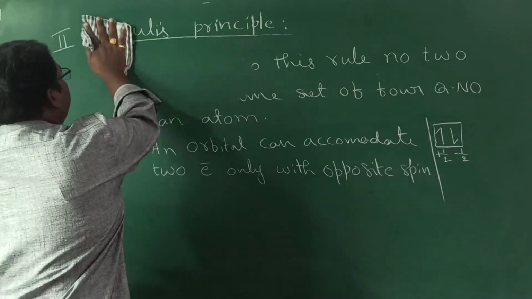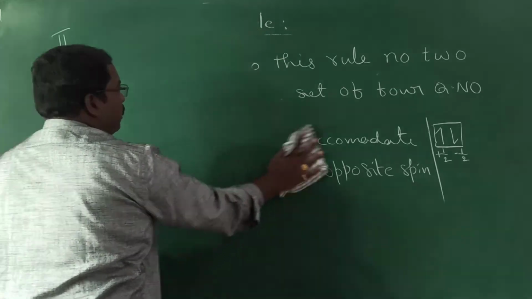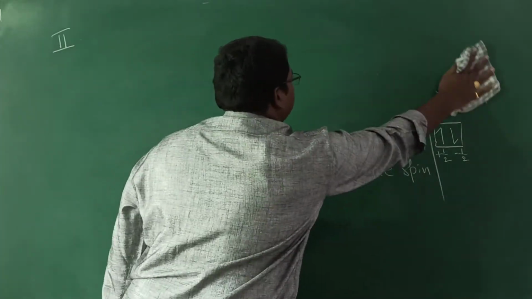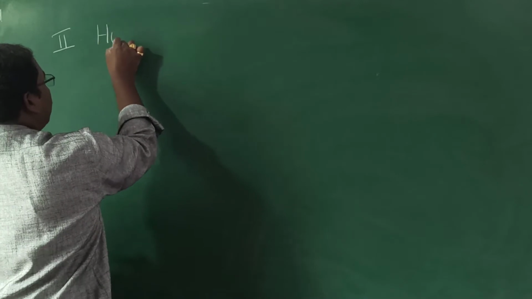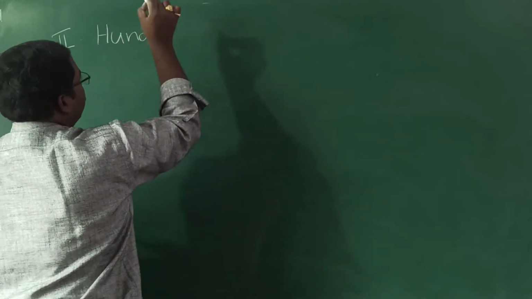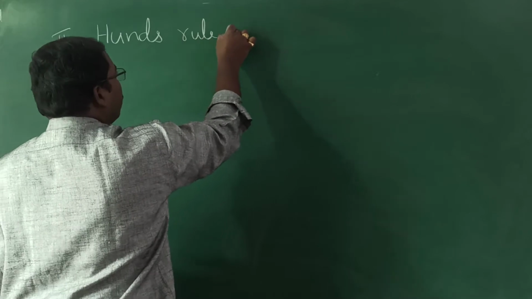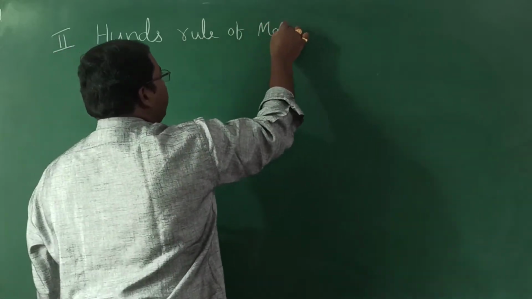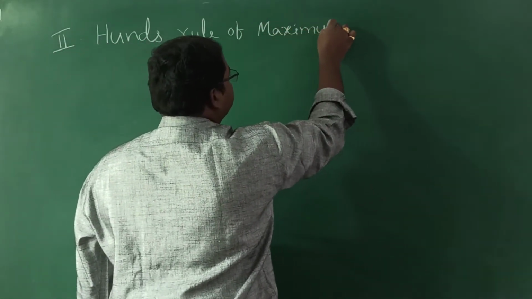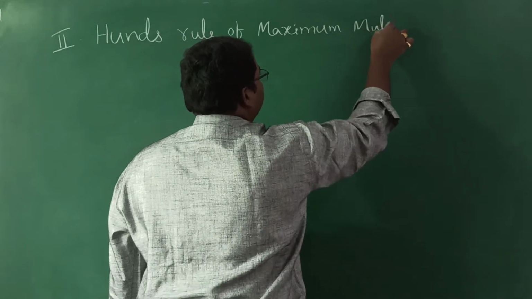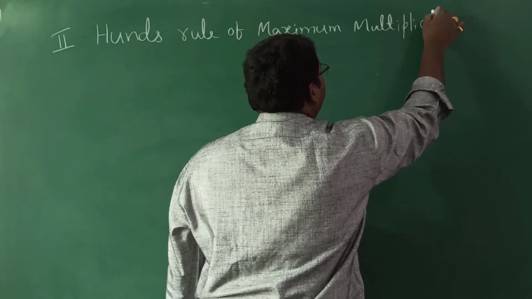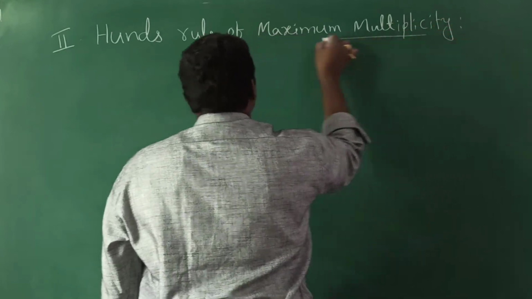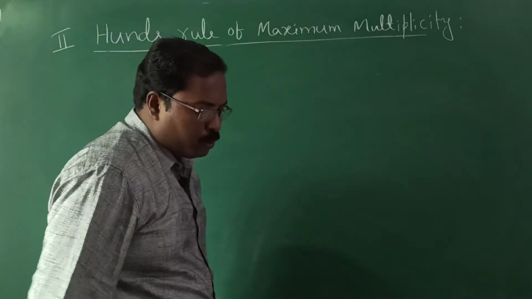Now, coming to the third rule. And the third rule is a very important one, Hund's rule of maximum multiplicity, or Hund's rule of multiplicity, simply Hund's rule.